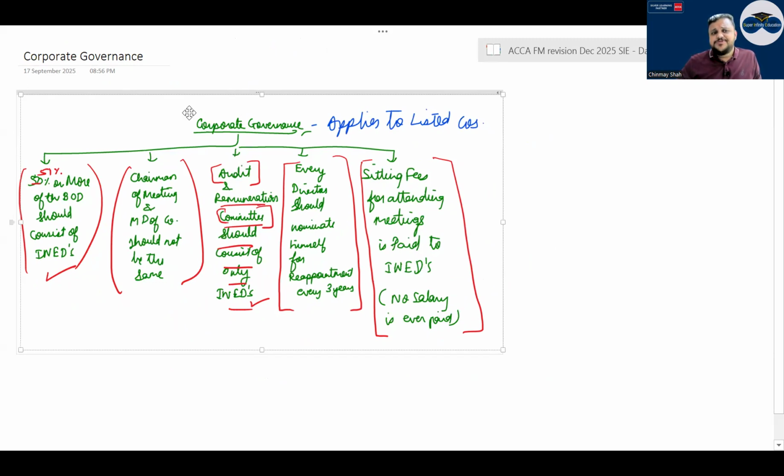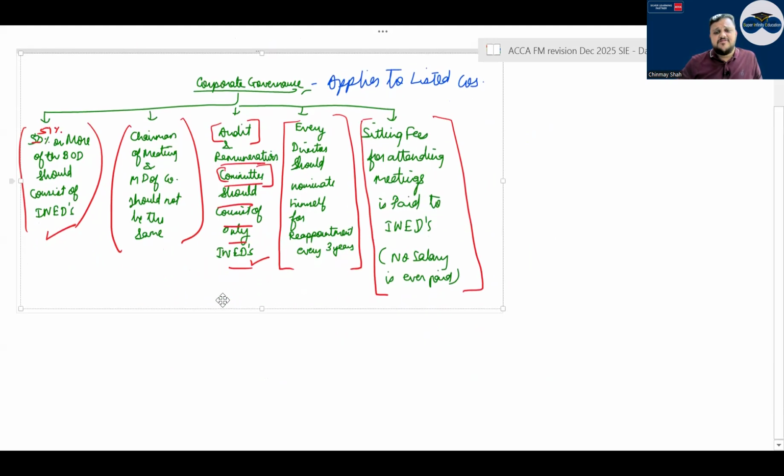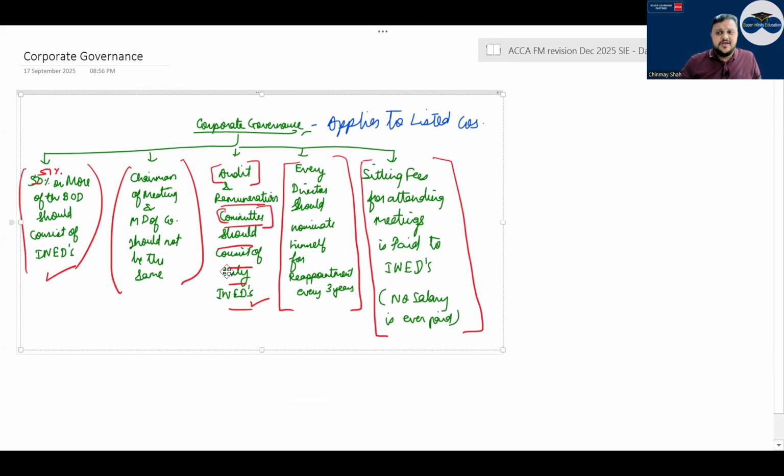Is what? 51% or more of the board should consist of INEDs. What are INEDs? INEDs are nothing but independent non-executive directors. What are independent non-executive directors? They are not working full-time in the organization, and they are independent. They are not at all related to the company. Correct. So the word is independent non-executive directors. So corporate governance says that 51% or more of the board should consist of INEDs.